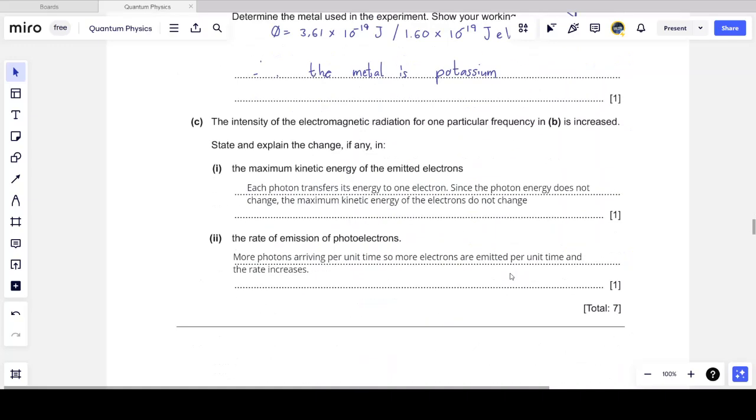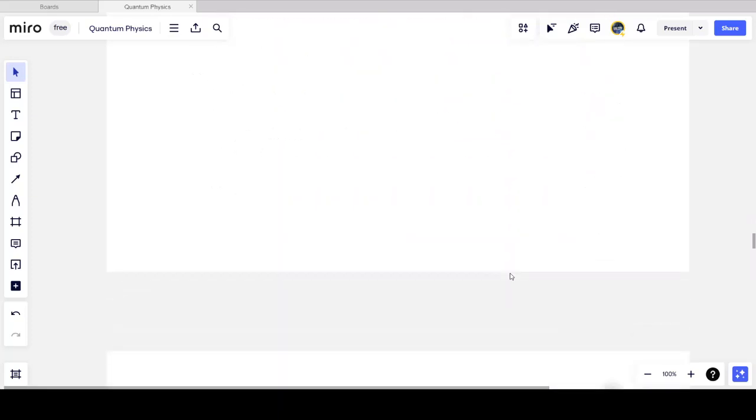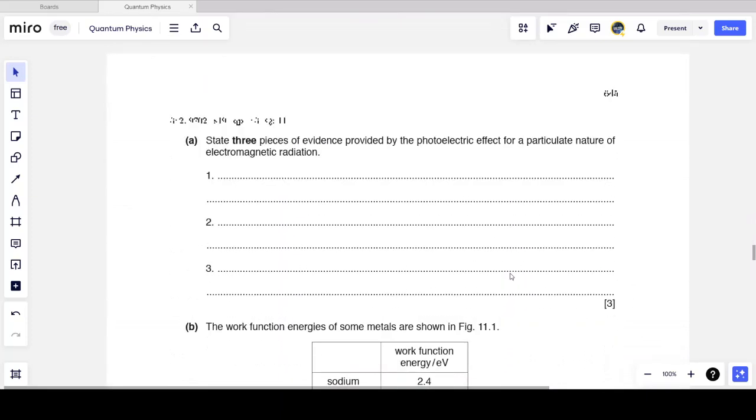So that was a good mix also of, do you understand what happens if I change any of the variables? And again, I can go back to Einstein's conclusions about the photoelectric effect if I'm ever confused as to what I think will happen. Now the next question is question number 342, and this is 9702 from summer of 2019, which is May, June 2019. Question paper 4, variant 3, and question number 11 from that paper.